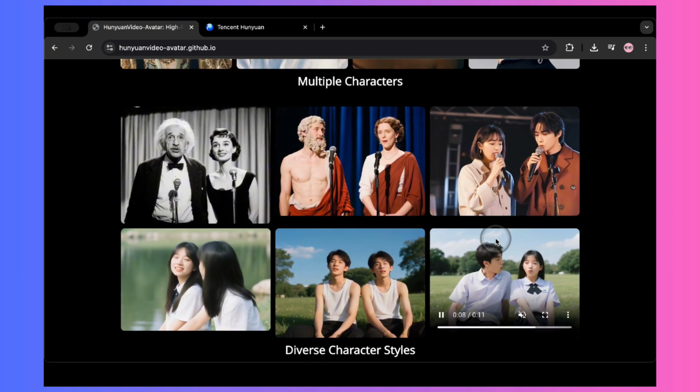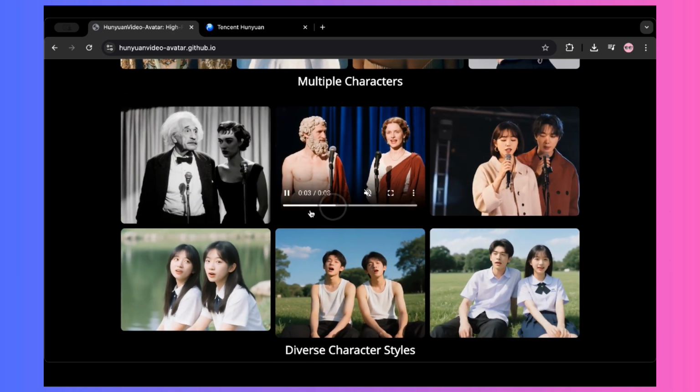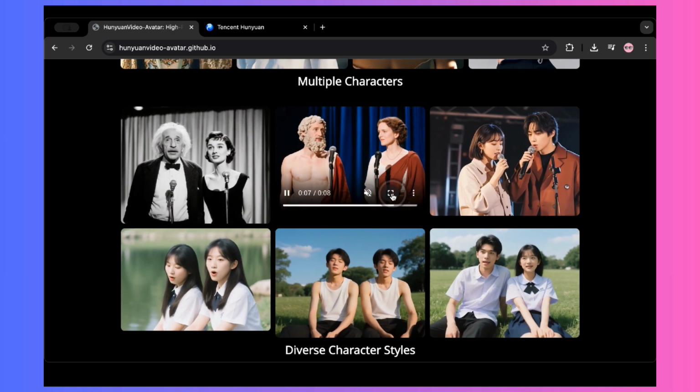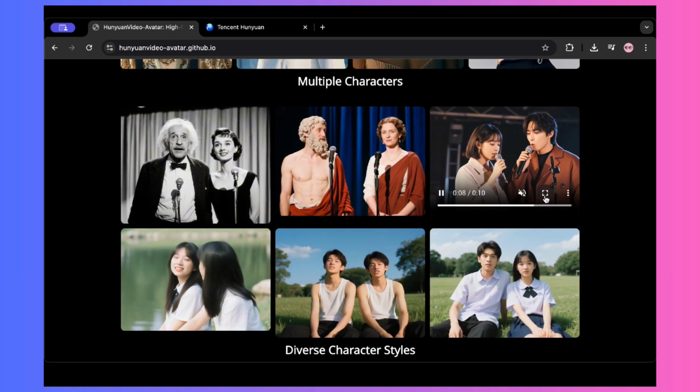Okay, so we've seen a lot of single-subject generations. Now, let's check out how it handles multiple subjects, like two people interacting. This is where things can get really challenging for AI. Let's see this first one.